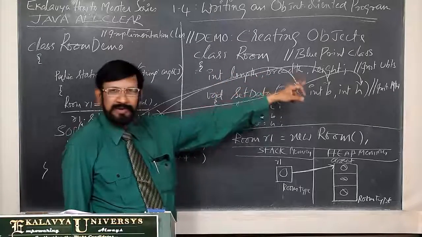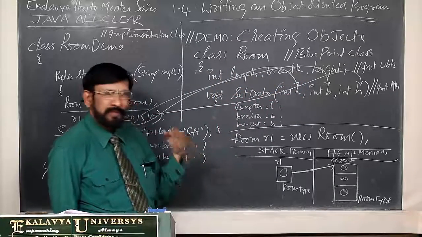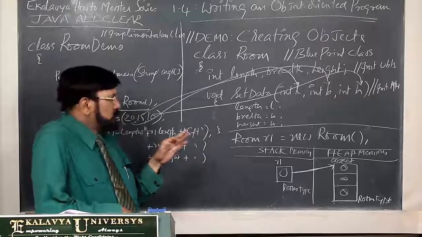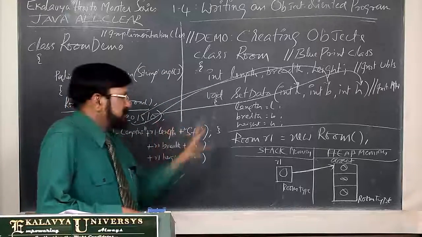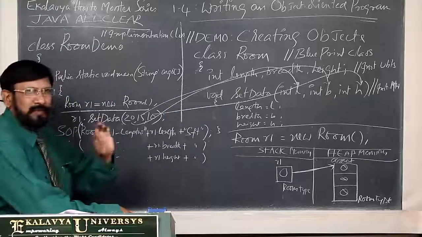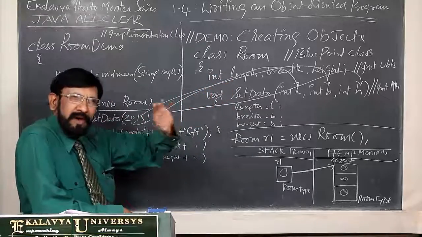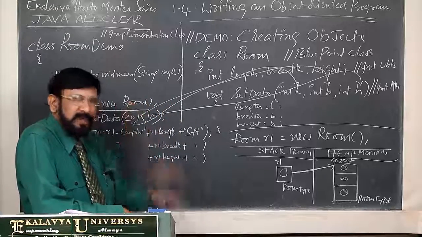The original 0 is replaced by 20, 0 is replaced by 15, 0 is replaced by 10. That happens. So all your initial instance variables are initialized with the required values.